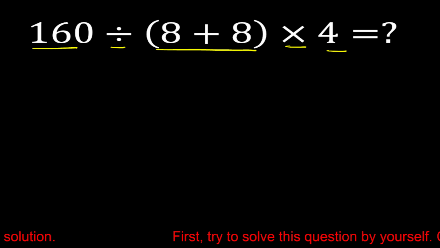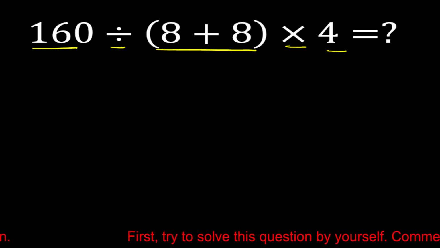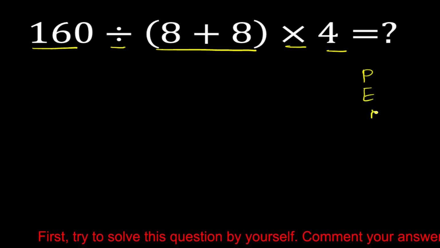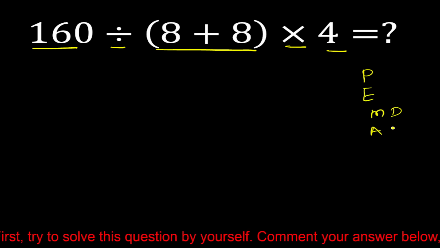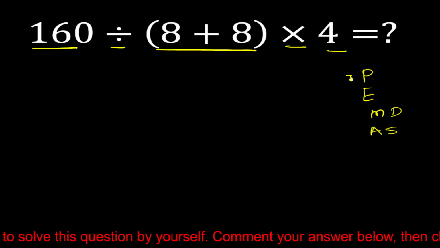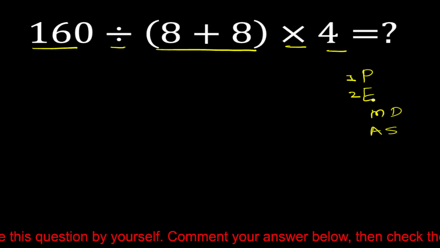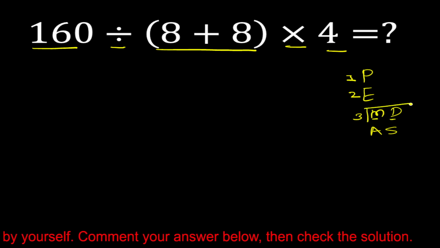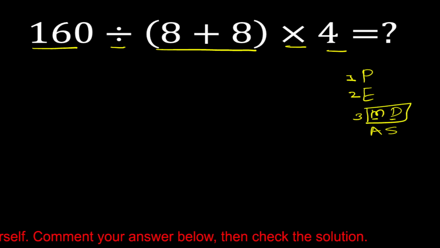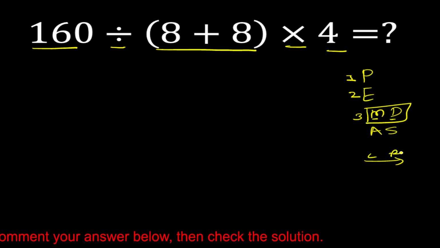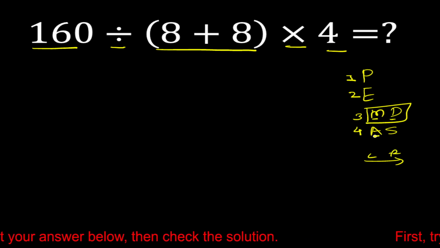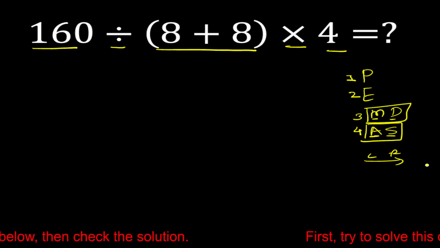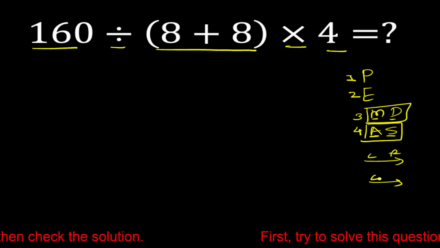So now let's solve this problem correctly by using the PEMDAS rule. According to PEMDAS, first priority is parentheses, second priority is exponents, third priority is multiplication and division. Here multiplication and division both have equal priority, so we have to solve from left to right. Fourth and last priority is addition and subtraction. Addition and subtraction also have equal priority, so we have to solve from left to right.